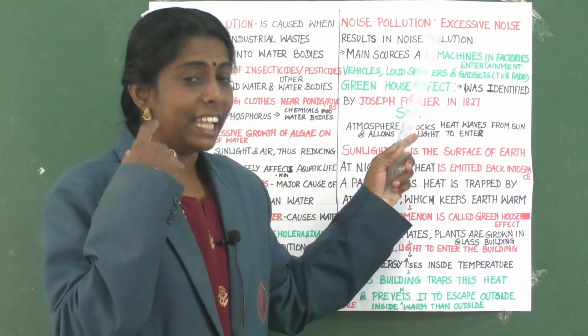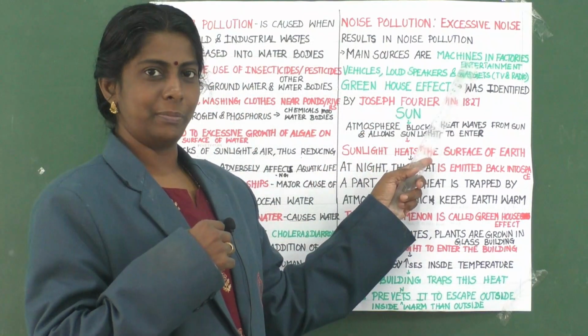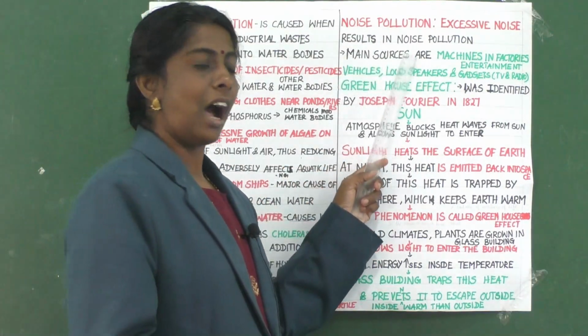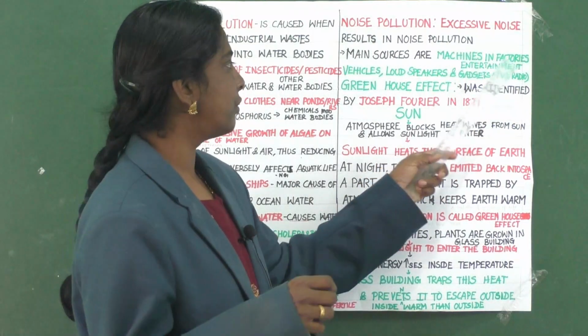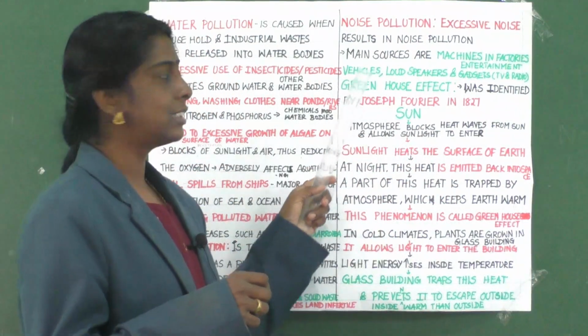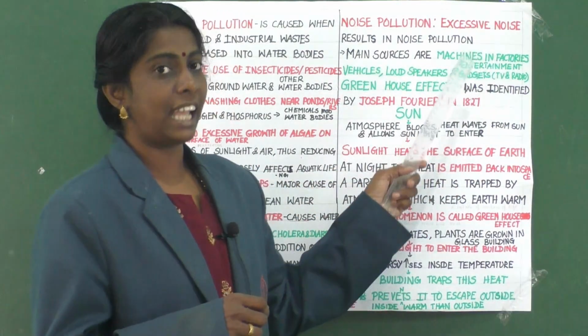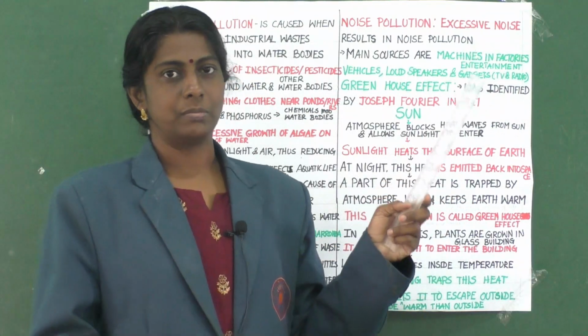Clear? Then their main sources are emissions in factories, vehicles, loudspeakers and entertainment gadgets such as TV and radio.